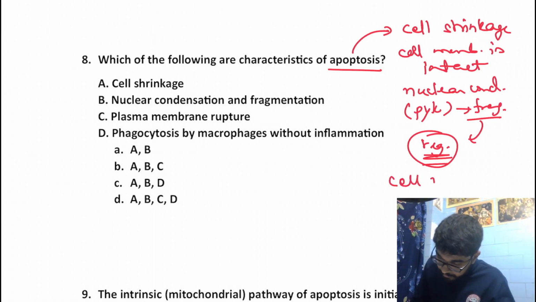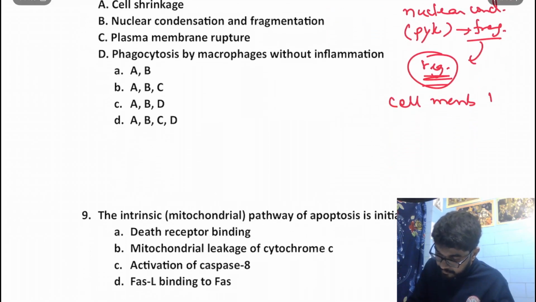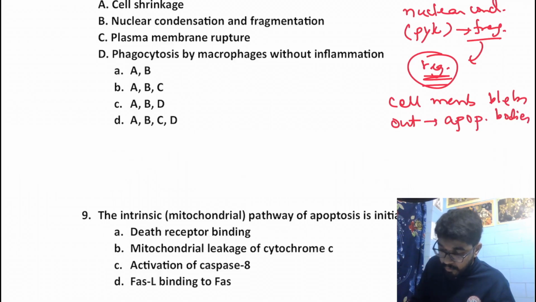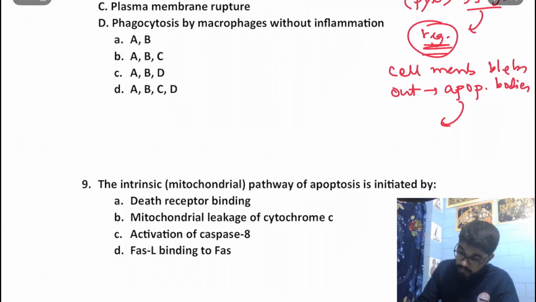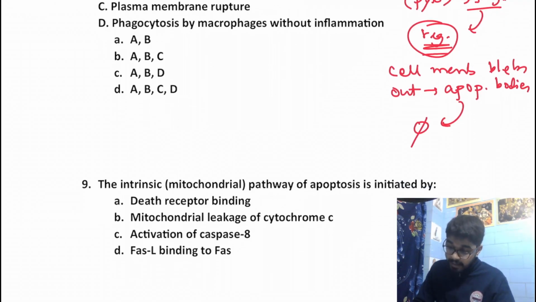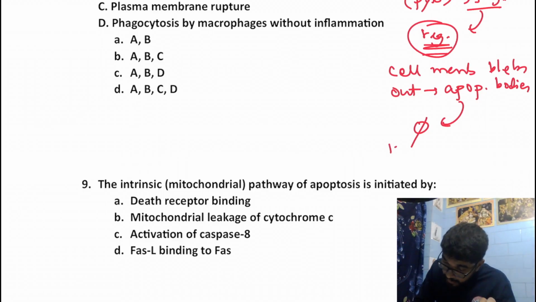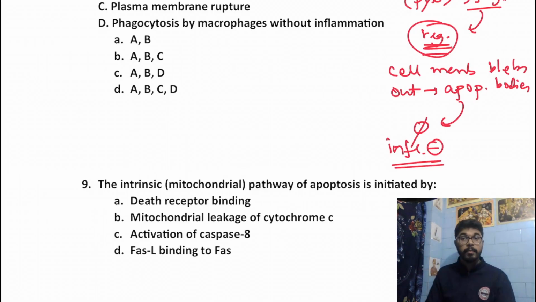The cell membrane blebs out into apoptotic bodies, and these apoptotic bodies now will be engulfed by the macrophages. And remember, since there is no release of contents from the cell, inflammation will be absent over here because the contents have not been released from the cell.